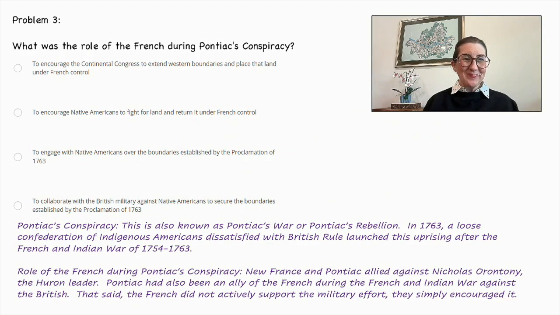Problem number 3. What was the role of the French during Pontiac's conspiracy? What was Pontiac's conspiracy? Also known as Pontiac's War or Pontiac's Rebellion. In 1763, a loose confederation of Indigenous Americans who were dissatisfied with British rule launched this uprising after the French and Indian War of 1754 to 1763.